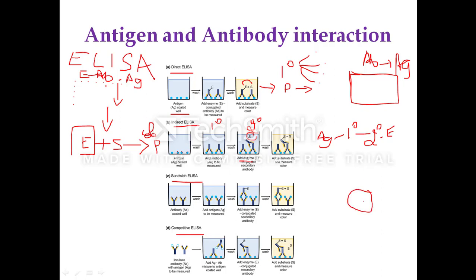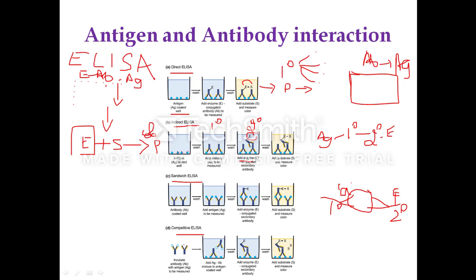You have the antigen here. Initially we have coated the plate with the primary antibody which is targeted to a particular antigenic determinant, A. Now the antigen antibody complex is formed. Now we are adding the secondary antibody which is targeted to another antigenic determinant of the same antigen. Then it is called the sandwich ELISA. Here the antigen is sandwiched between the primary antibody and the secondary antibody. This is sandwich ELISA.